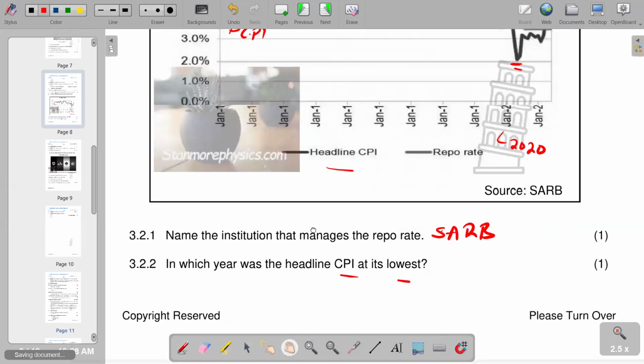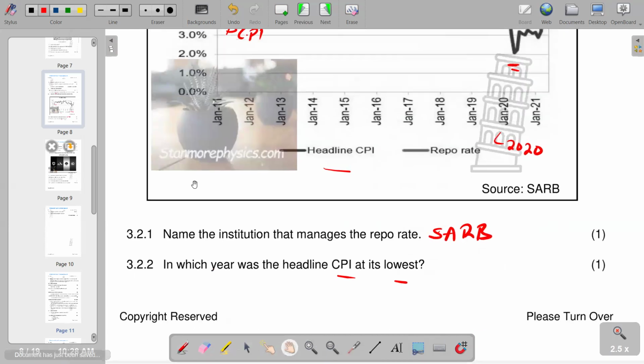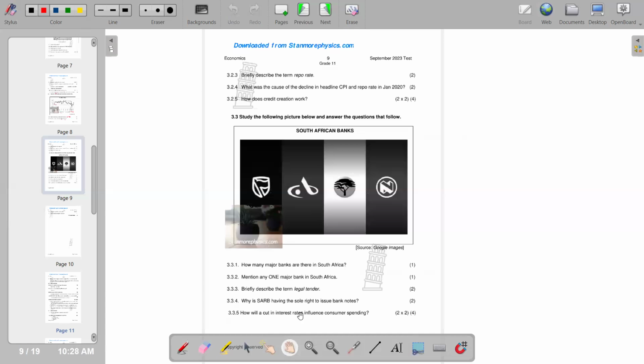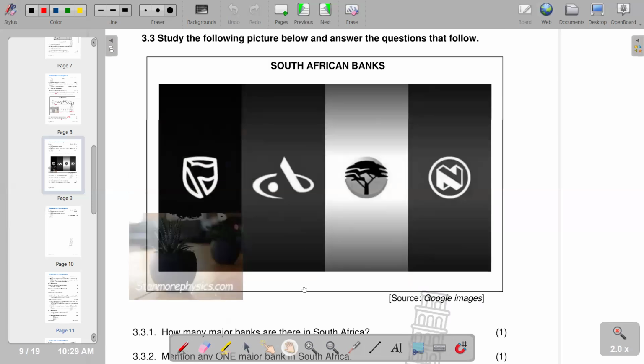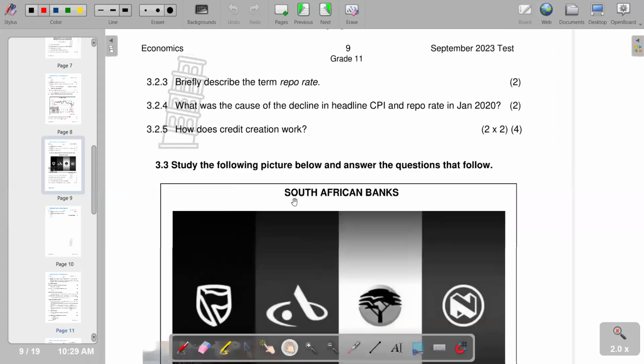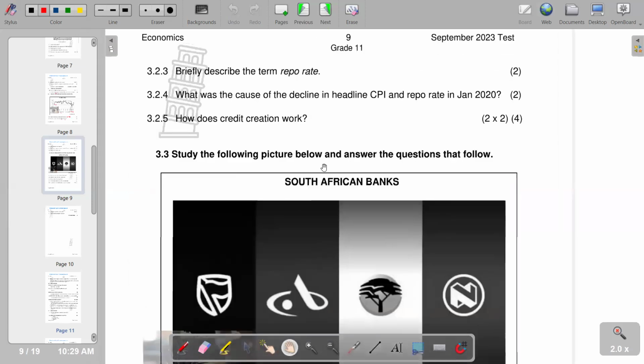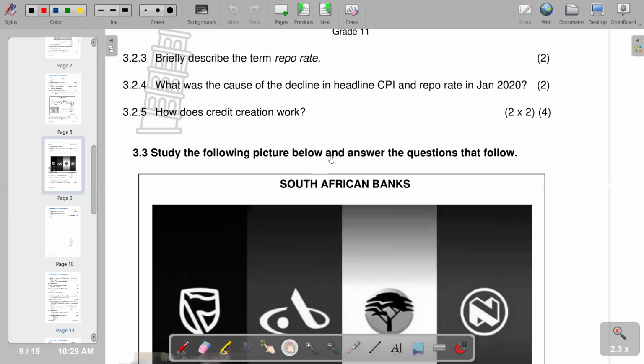Then moving on to the next question that we have, which is now going to be 3.2.3. So 3.2.3 reads, describe the term repo rate. So basically it needs you to describe a repo rate. So we are saying repo rate is the rate at which the Reserve Bank lends money to commercial banks.